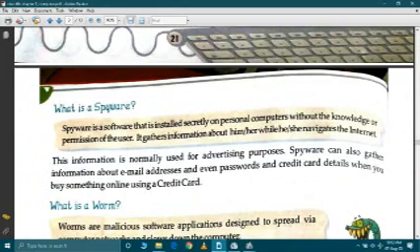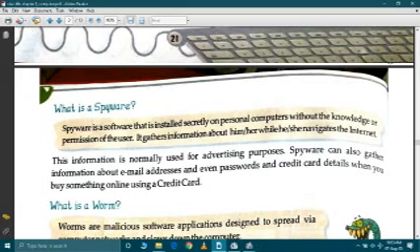Then what is spyware? It is software that is installed secretly on a personal computer without the knowledge or permission of the user. It gathers information about him or her while he or she navigates the internet. When we are surfing or downloading something, some kind of software is secretly hidden inside that software. When we download it, it is also installed in our computer system, which is known as spyware.